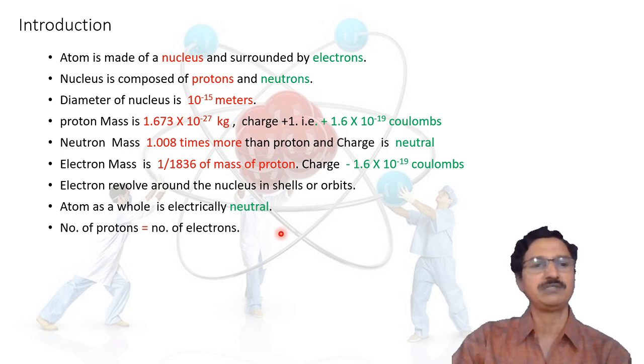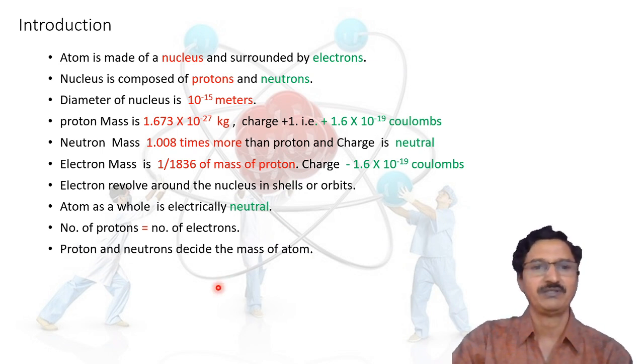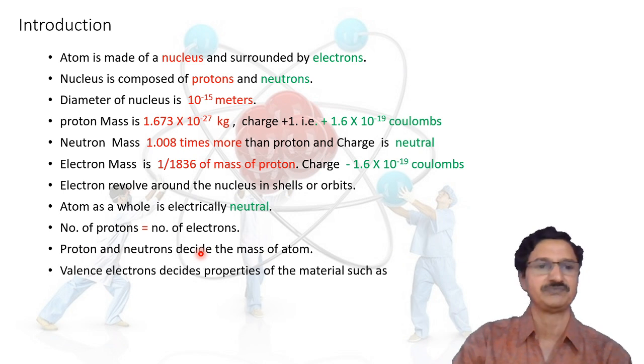Hence, if their number is the same, the atom maintains its neutrality. The mass of the atom is generally decided by the nucleus. So the massive part of the atom is the nucleus, and inside the nucleus there are protons and neutrons. Hence, the mass of the atom is decided by protons and neutrons.